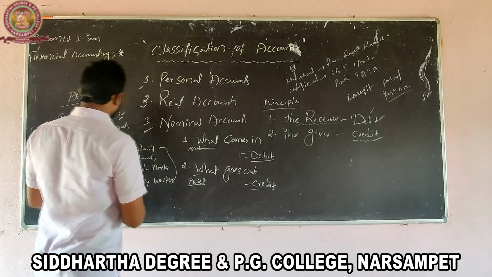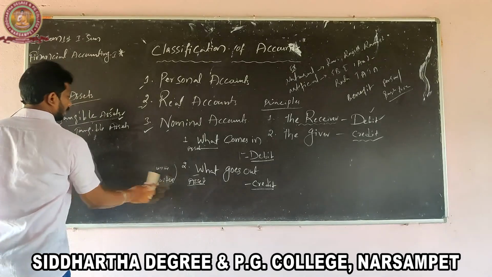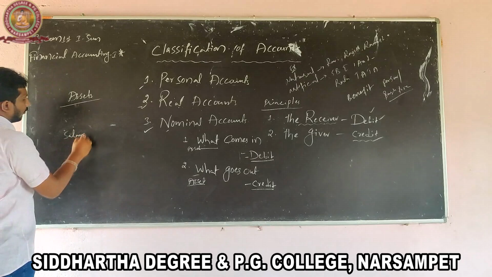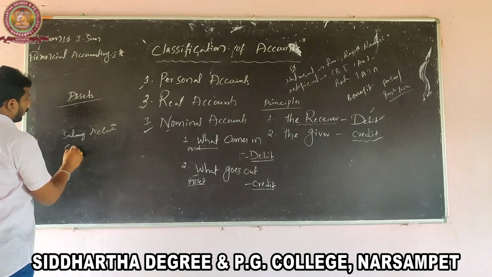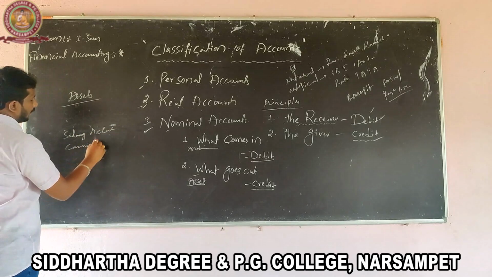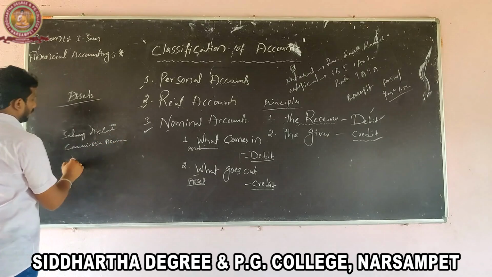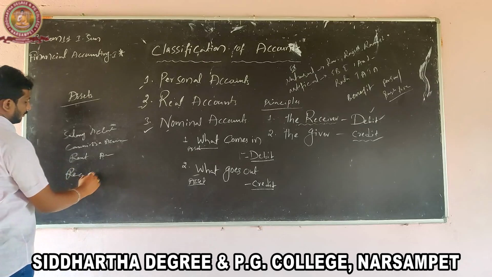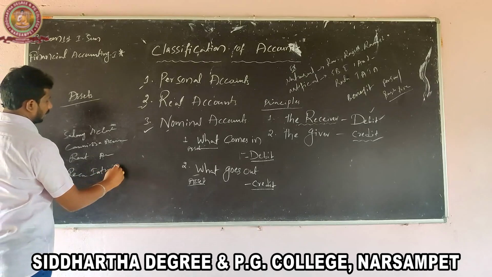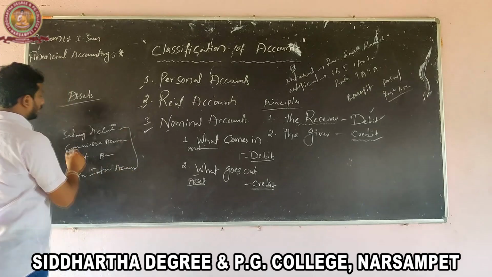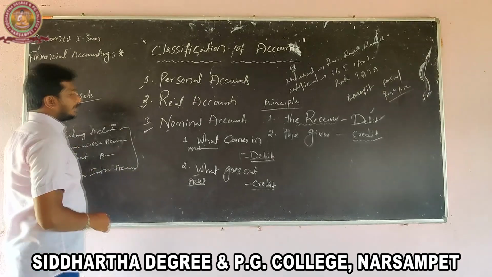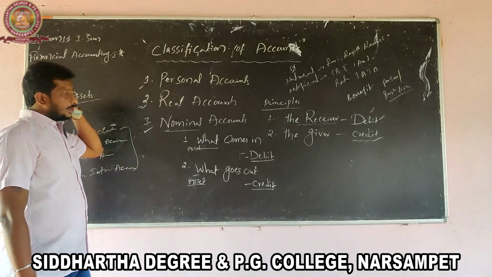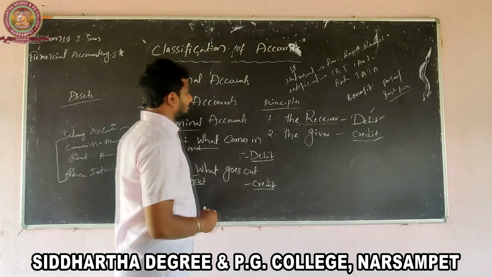All types of expenses and losses: salary account, commission account, rent account and interest received account. So these types of accounts are called nominal accounts.